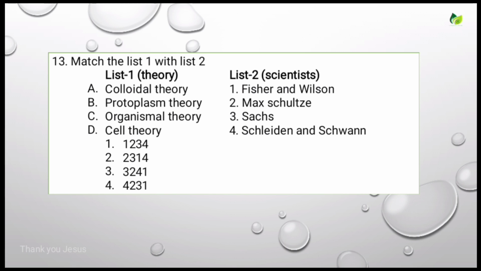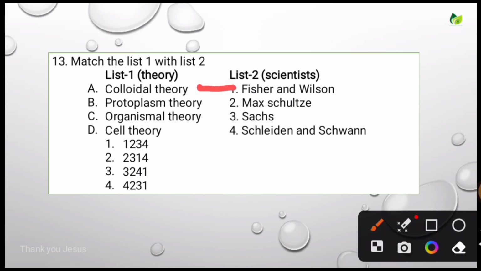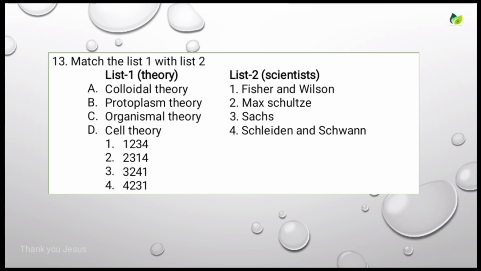Match list 1 with list 2. List 1 consists of theories, list 2 consists of scientists. The colloidal theory, protoplasm theory, organismal theory, and cell theory are given. So let's match them. Colloidal theory was proposed by Fischer and Wilson, protoplasm theory by Max Schultze, organismal theory by Sachs, and cell theory was proposed by Schleiden and Schwann. Here also the options are given for easy understanding. The correct answer is 1, 2, 3, 4. So let's see the next question.